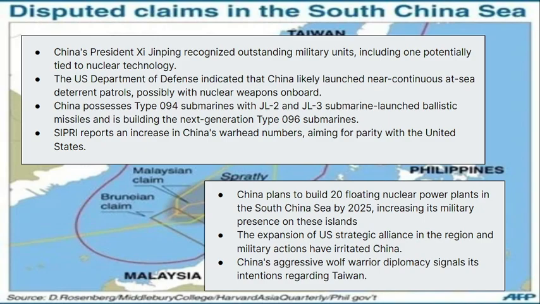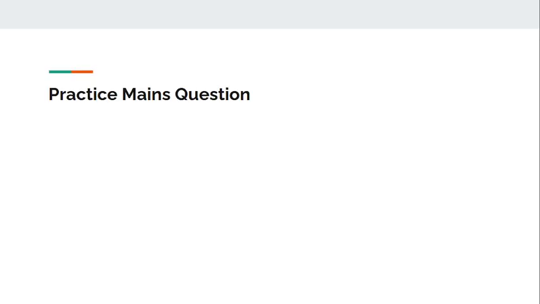So that is the end of this video. I hope you gained some valuable insights into the South China Sea. I hope you understood some geography of the South China Sea and all the islands located there, China's historical rights claim, and some history of the nine-dash line. It was actually an 11-dash line that converted into a nine-dash line. We also saw the status of the international negotiations currently going on.